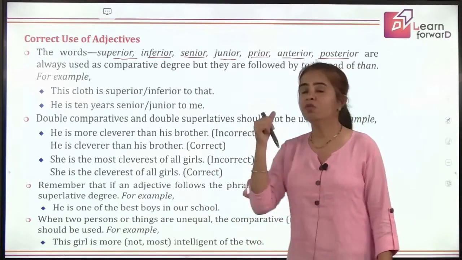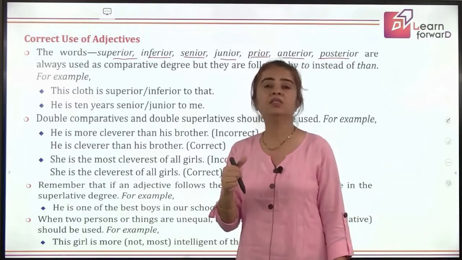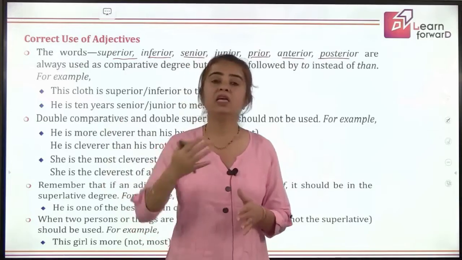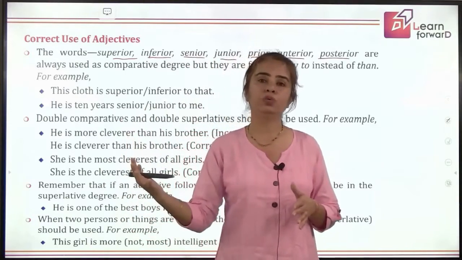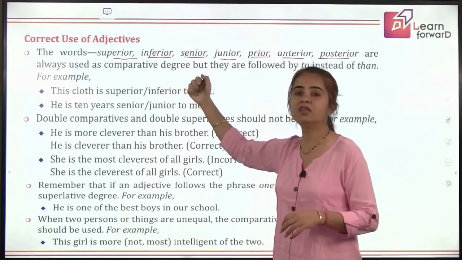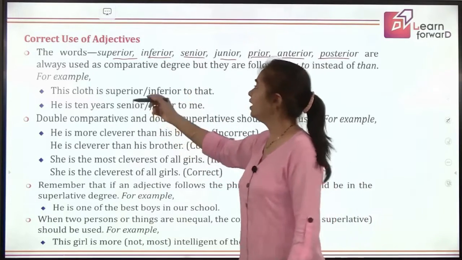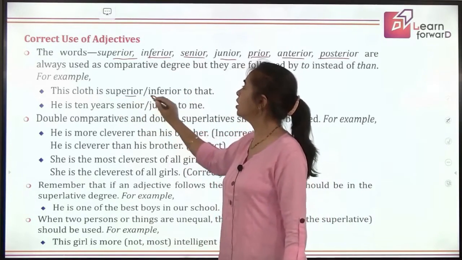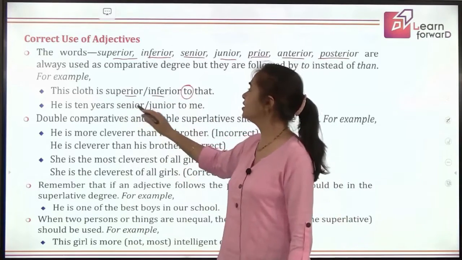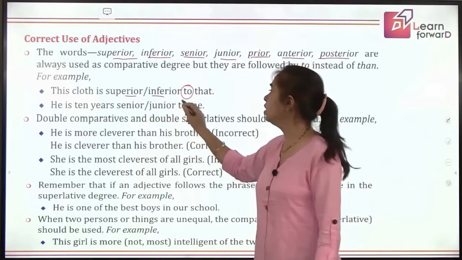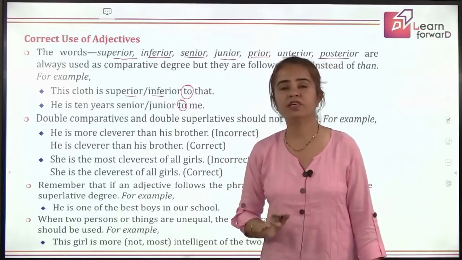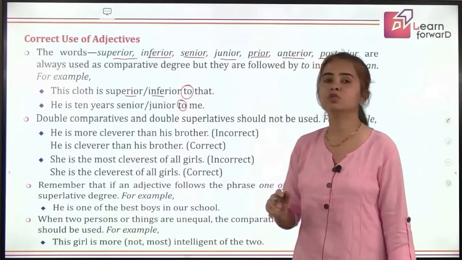What we know till now is comparative degrees are followed by the word than. He is taller than you, right? But with these comparative adjectives, we use to. Like, this cloth is superior or inferior to that. He is 10 years senior or junior to me. So all these comparative forms of adjectives are followed by the preposition to.